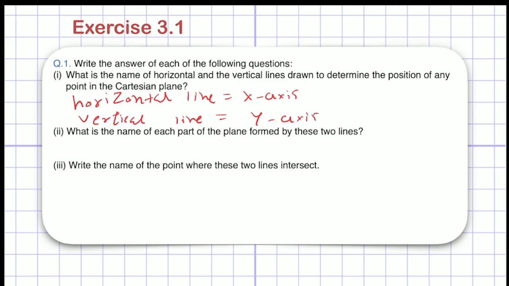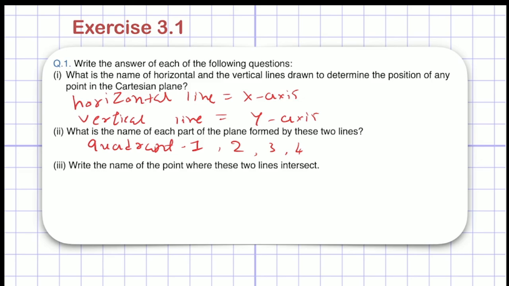Now, what is our second question? What is the name of each part of the plane formed by these two lines? We all know there will be 4 parts of the plane which are formed by these two lines. So the names of each part are quadrant 1, quadrant 2, quadrant 3, and quadrant 4. So we have to just write quadrant 1, quadrant 2, quadrant 3, and quadrant 4 here. I am not writing all, right?